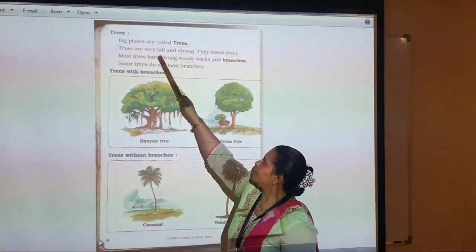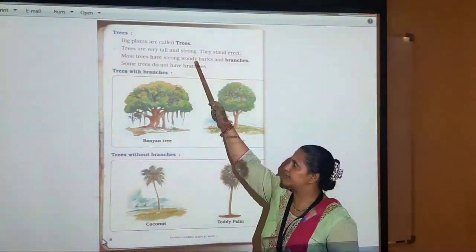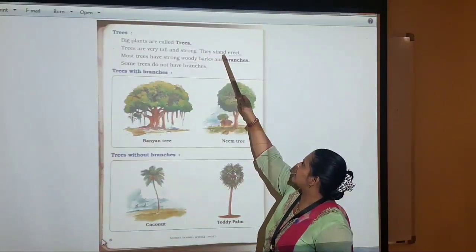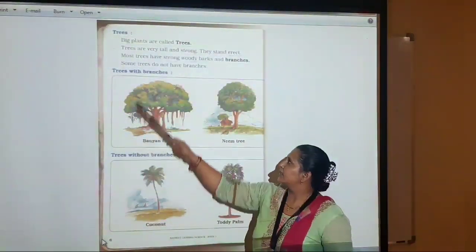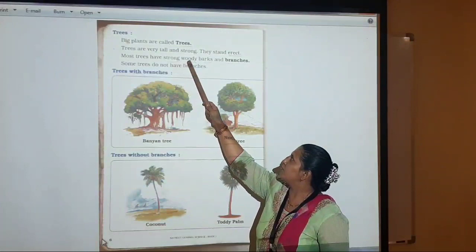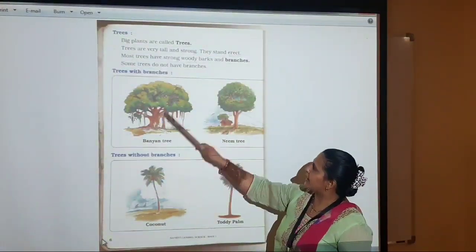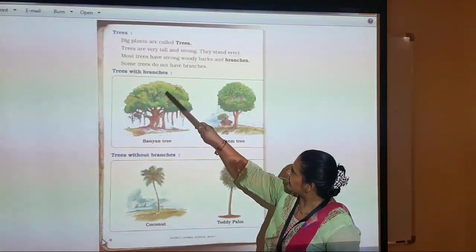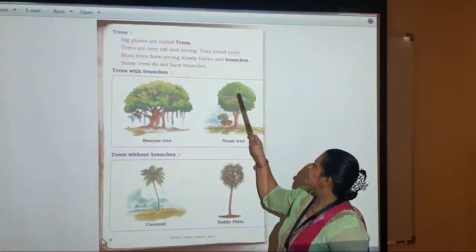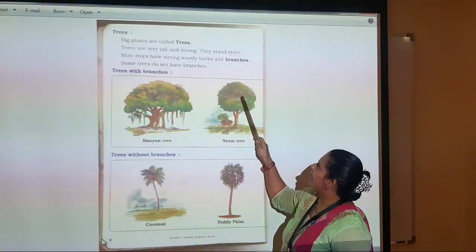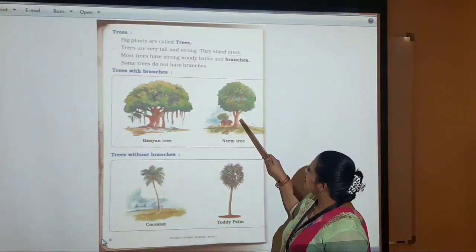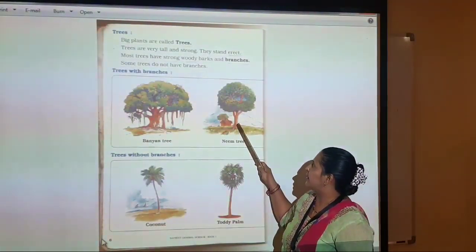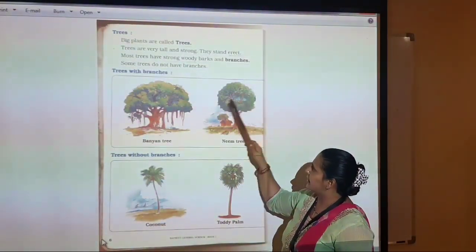Trees. Big plants are called trees. Trees are very tall and strong. They stand erect. Most trees have strong woody barks and branches. Look at the pictures. This brown is bark and this one is their branches. Look properly and identify. This one is branches and this is on a trunk. There is the layer of bark. It is brown in color. Branches are also brown in color.